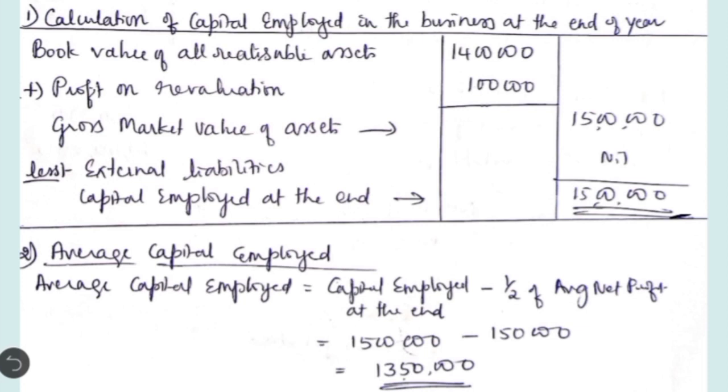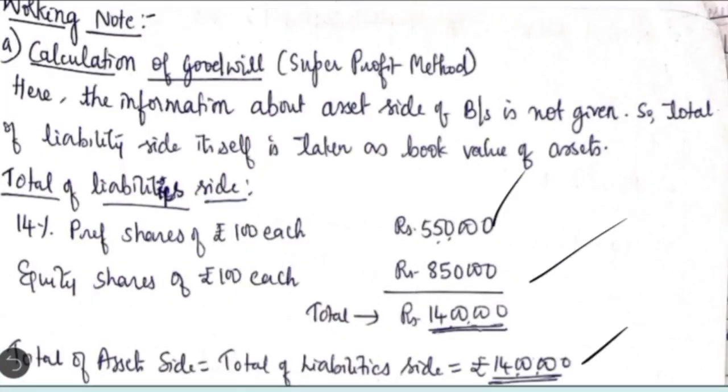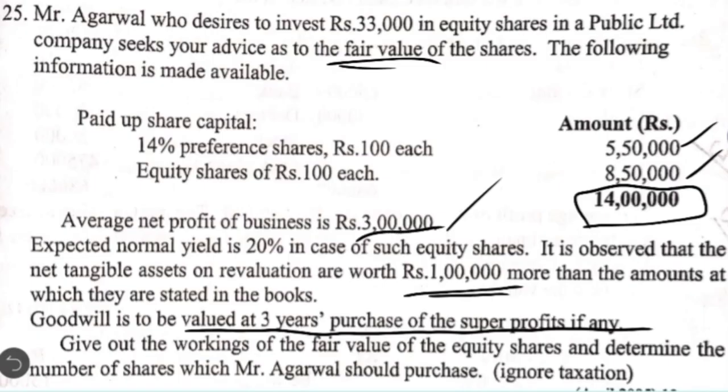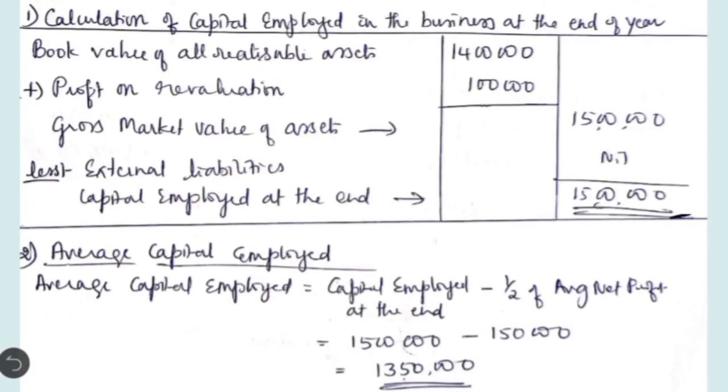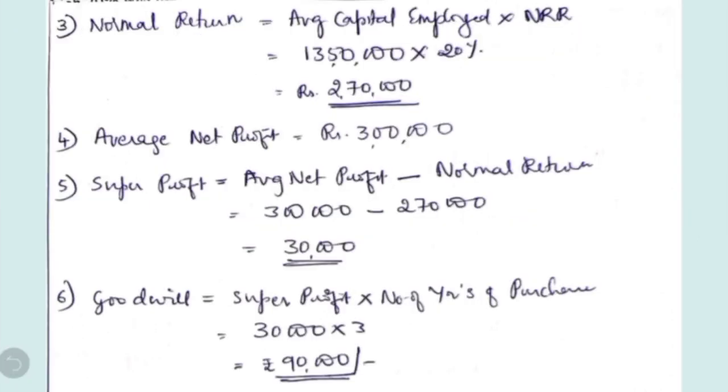From here we are going to move on to the second step, that is average capital employed, which is equal to capital employed minus half of the current year's profit. If the current year's profit is not given, you can take half of the average net profit. Here it was given that the average net profit is 3 lakh. We are going to take half of that, which is 1,50,000, and deduct it from capital employed at the end of the year. You get the average capital employed as 13,50,000.